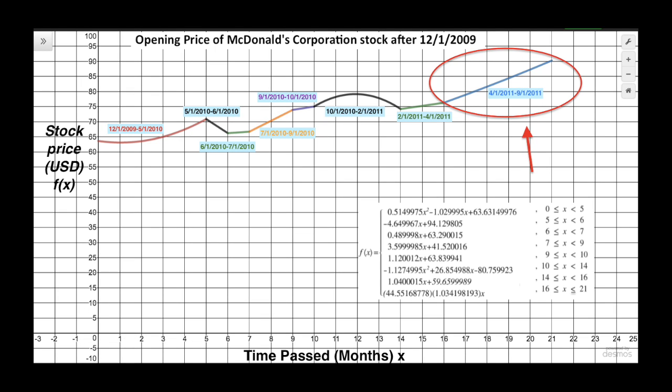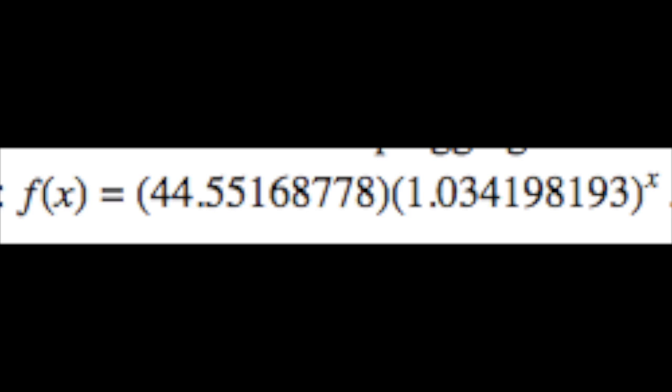The last piece of our piecewise function turned out to be the only exponential piece, which comes at the start of 16 months past and ends at 21 months past. To find the equation of an exponential function, we know that f of x equals a b to the x. By plugging in our first point, we solve for our temporary a, and then use the next point and plug it into the exponential equation with what we found to be a and solve for b. Finally, we plug b in and solve for our real a. After plugging in our values for both variables, we are left with the final equation.